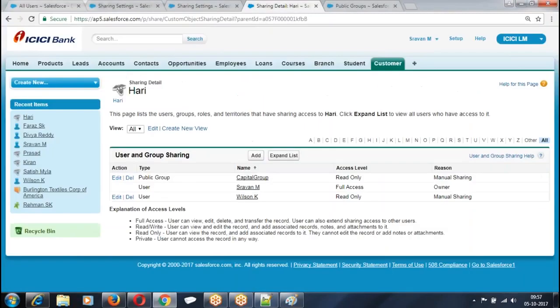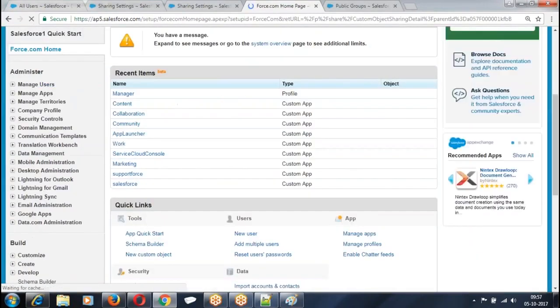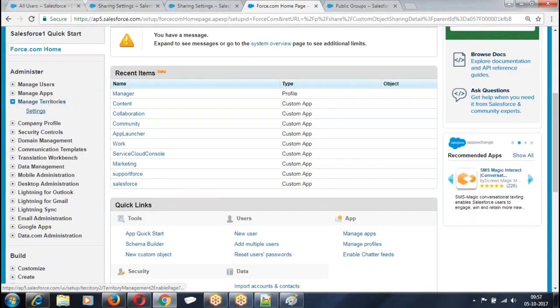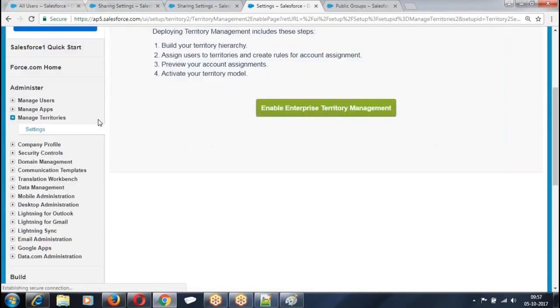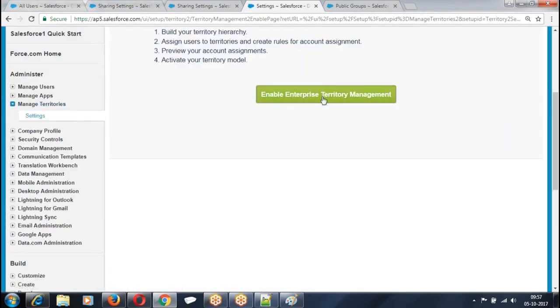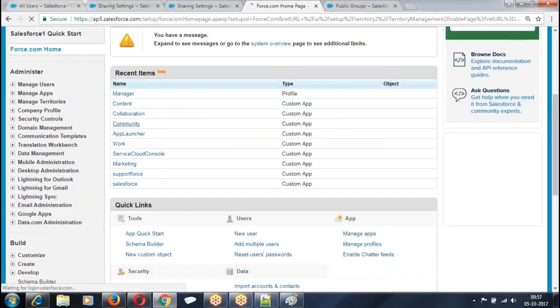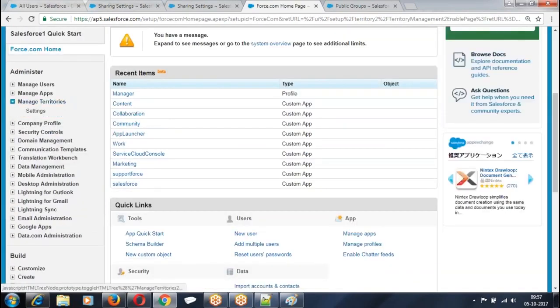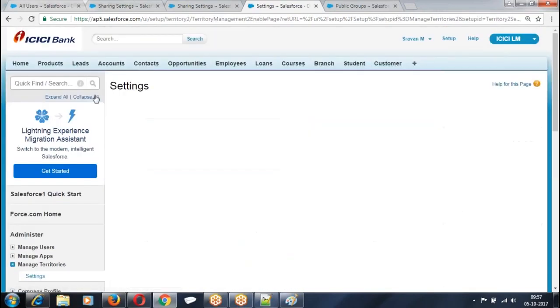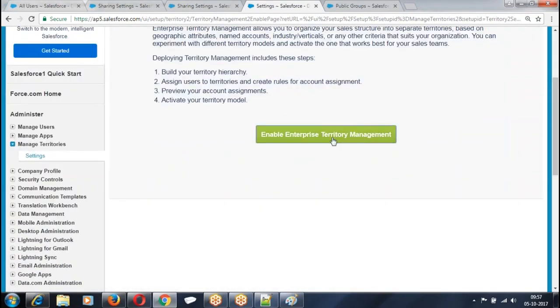Now look at this. Setup, administer. What are you finding here? Manage territories, settings, enable. What is the format? Setup, manage territories, settings, enable.